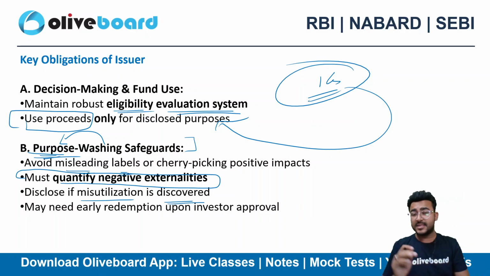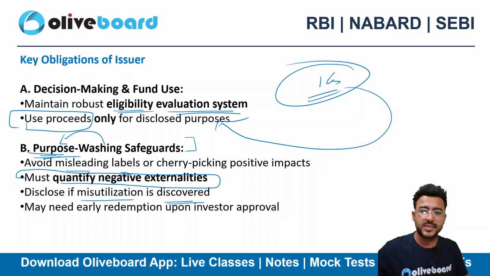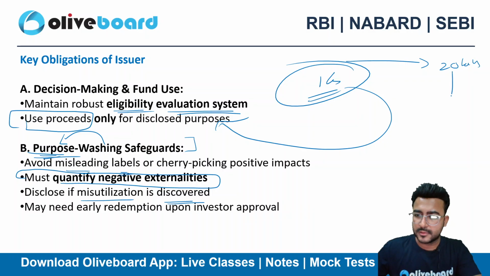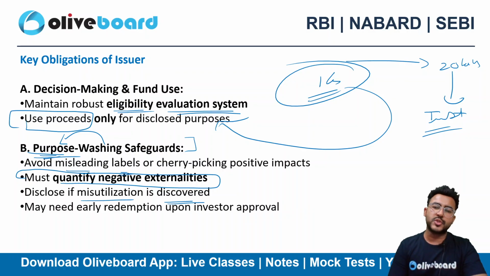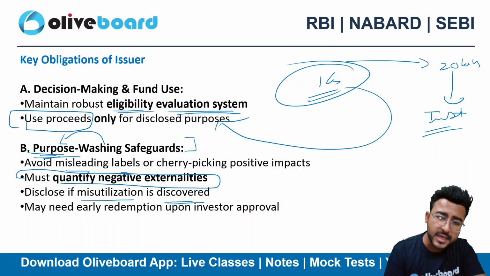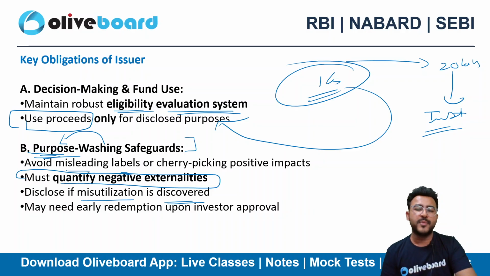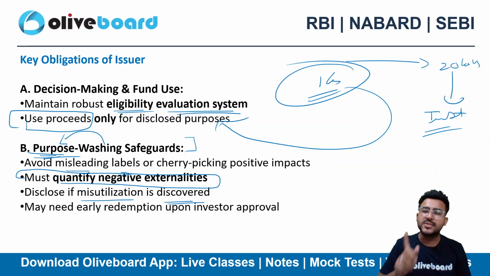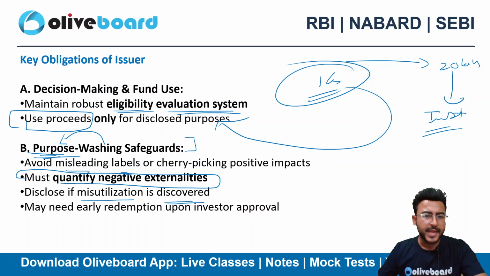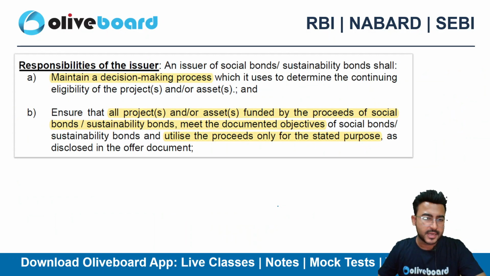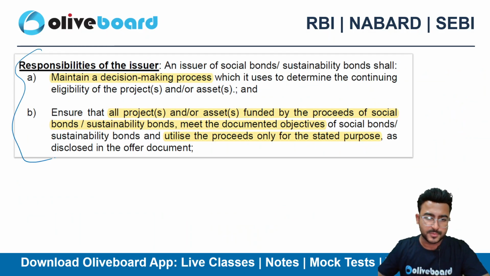If any kind of misutilization is there, let's suppose out of this 1 crore rupees, 20 lakhs I have invested for some other purpose rather than social issues, right? Then I need to clearly disclose this 20 lakh amount, because this is a kind of misutilization, right? It may need early redemption upon investors' approval, and there are so many things here on the responsibility side of the issuer.